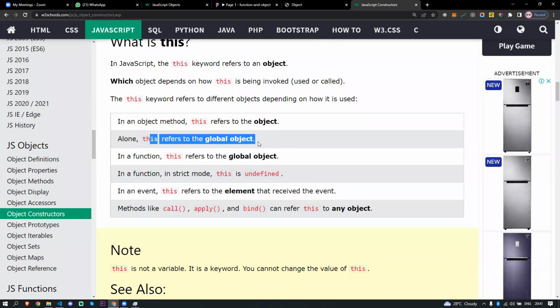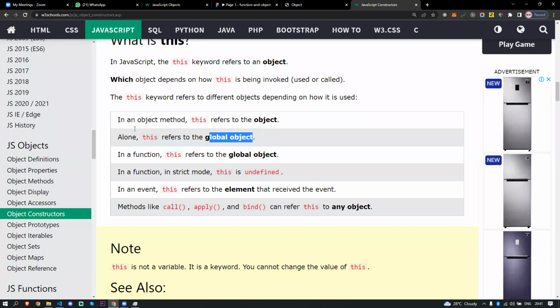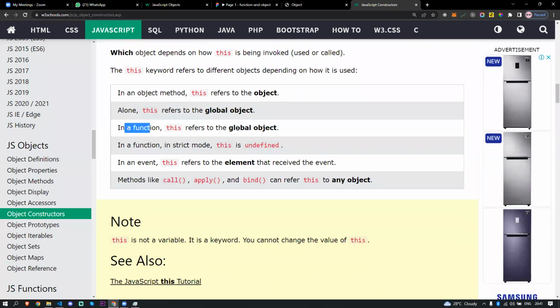Alone, this refers to the global object. You know where the this keyword is going to point to the global object, right? If you call it directly in the global scope, it's going to look for the window object. That is called the global object. Some people say window object, some say global object; there is no difference. In a function, this refers to the global object, right? I showed you this example also.